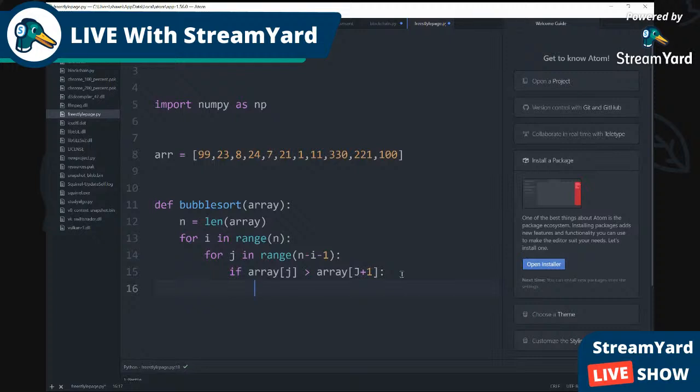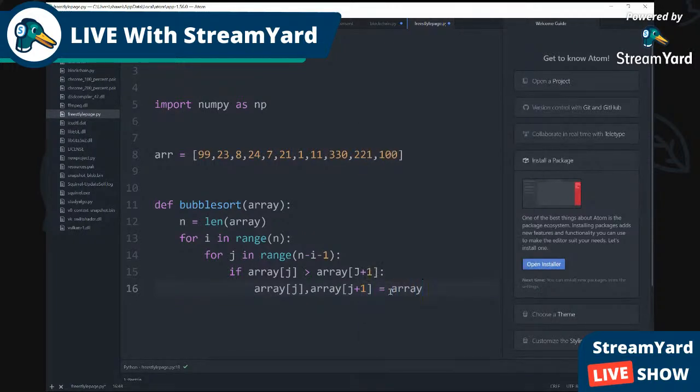So now what we're gonna do here, we're gonna put array, and we're gonna put J right here because now we gotta return everything. Array J plus 1, and it's gonna be equal to this.